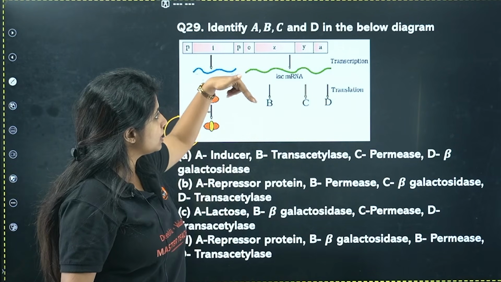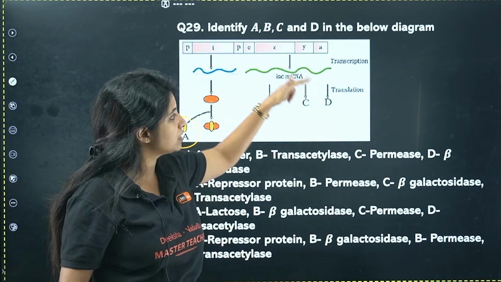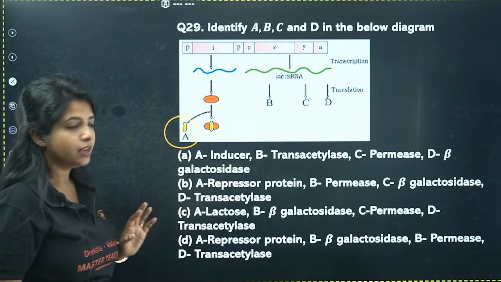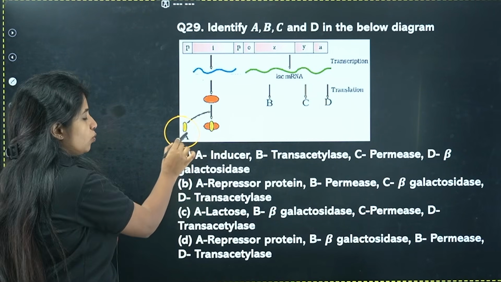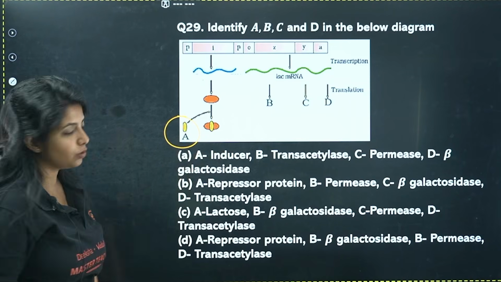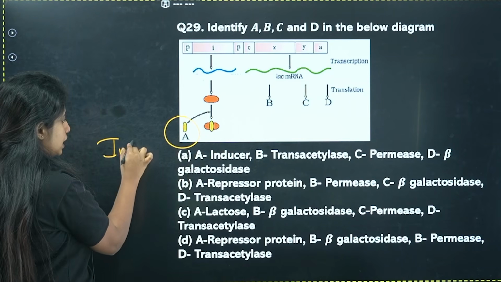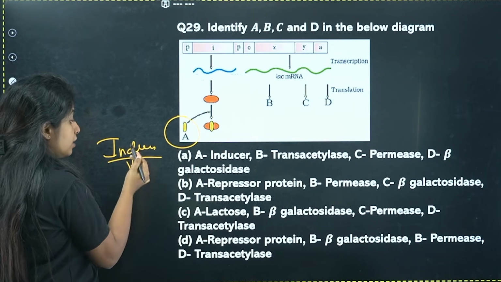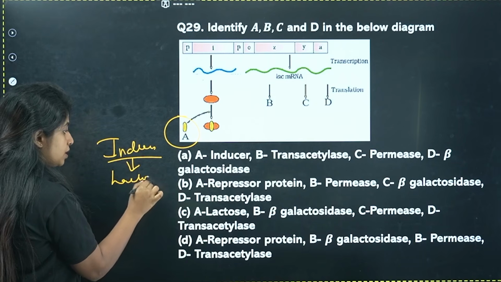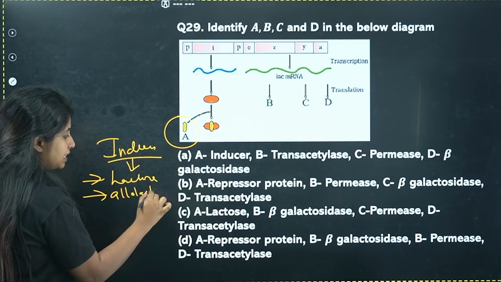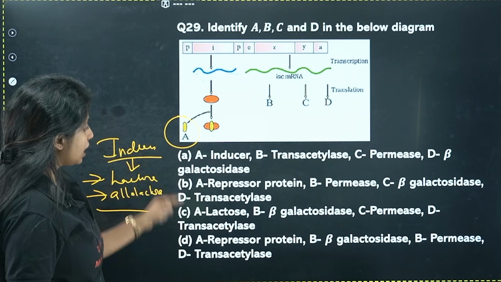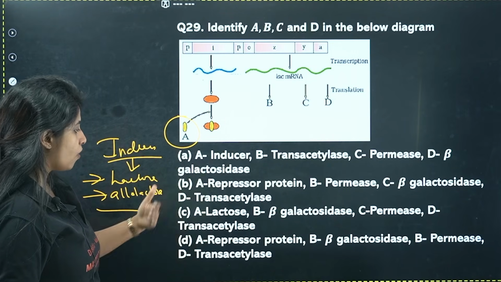That means what is Z coding for, what is Y coding for, what is A coding for, what is D coding for. So the one that attaches with the repressor protein is going to be known as an inducer. Now, there are different types of inducers. You can either have lactose as an inducer or allolactose as an inducer, right? So A is definitely going to be either inducer or lactose.